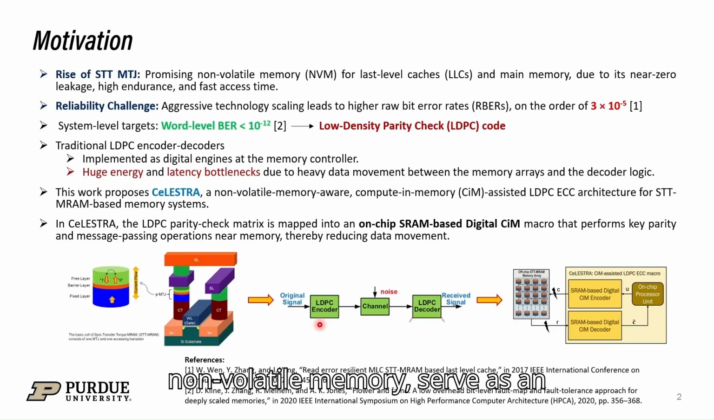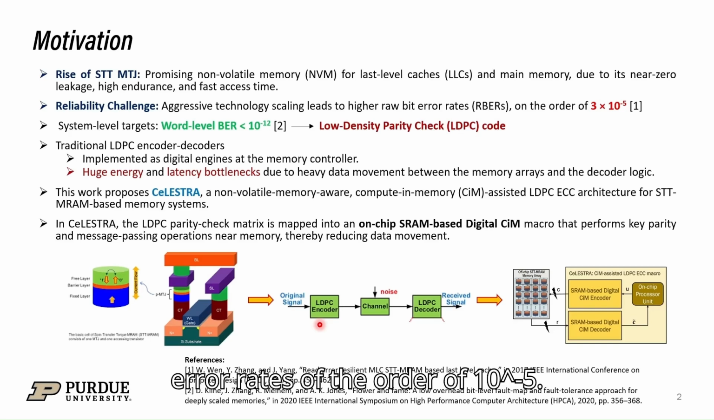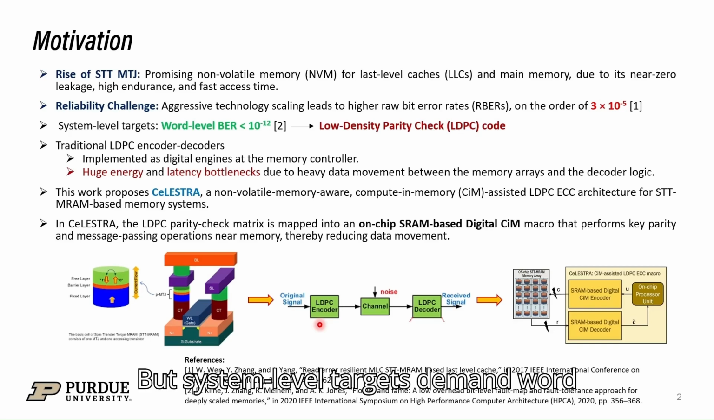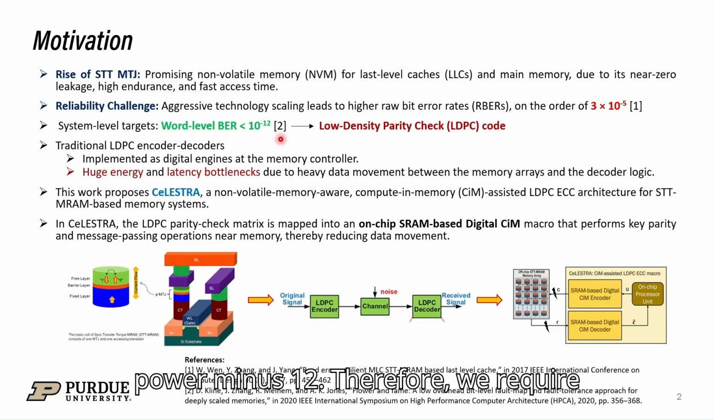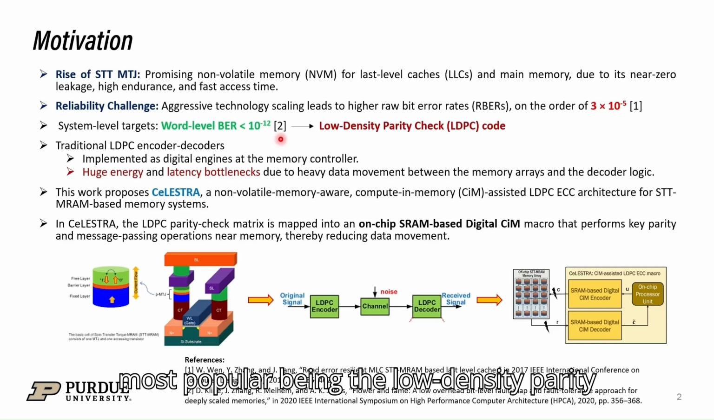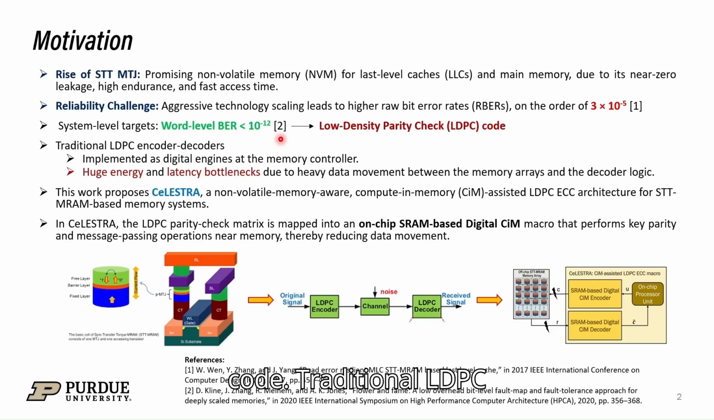STT-MTJs, being a non-volatile memory, serve as an important candidate for last-level cache and main memory due to their very low leakage, high endurance, and very fast access time. However, due to aggressive technology scaling, we have very high bit error rates of the order of 10 to the power minus 5. But system-level targets demand word error rate to be less than 10 to the power minus 12. Therefore, we require very powerful error correcting codes in order to work with these devices. The most popular being the low density parity check, which is the LDPC error correcting code.